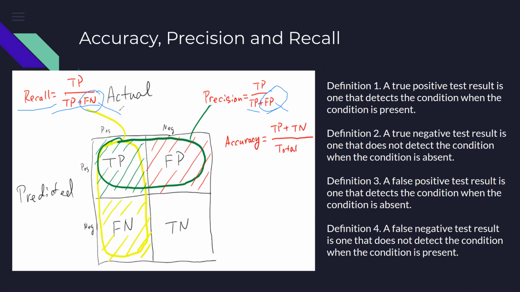But the risk of identifying a person wrongly is not that much, because this is only a pre-qualification, and anyway the person is going to go for a further diagnosis by a doctor, so you are trying to save the time of the doctor. So if I identify a person wrongly as positive for the heart condition, it's not that harmful, because in the second level of diagnosis the doctor will say that, okay, it looks like you don't really have a problem, and he can go back home. But leaving out a person with a heart disease is actually problematic for the person, and also for the reputation of the hospital. So these are the cases where I would use recall.